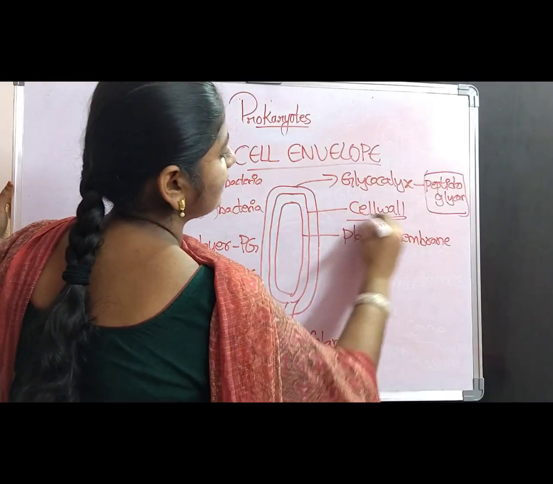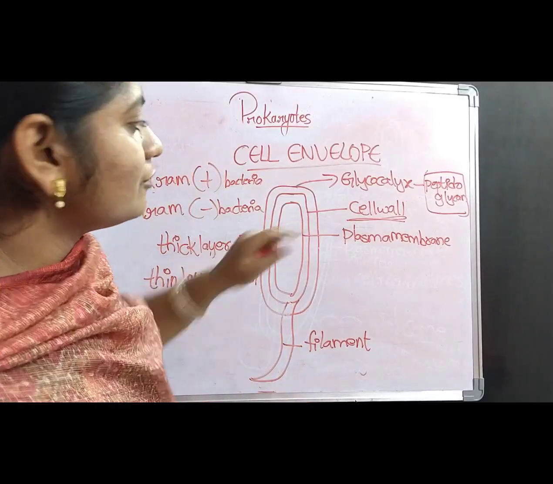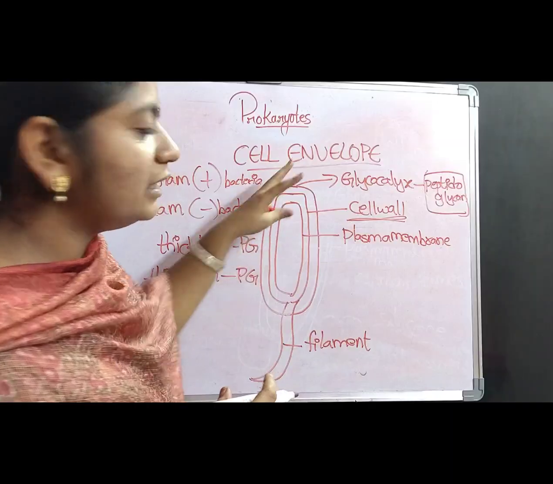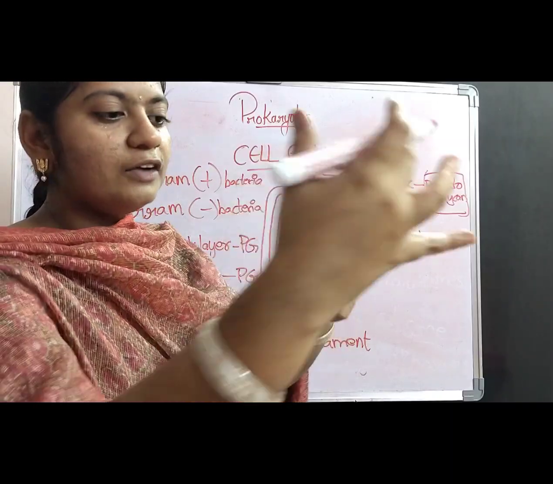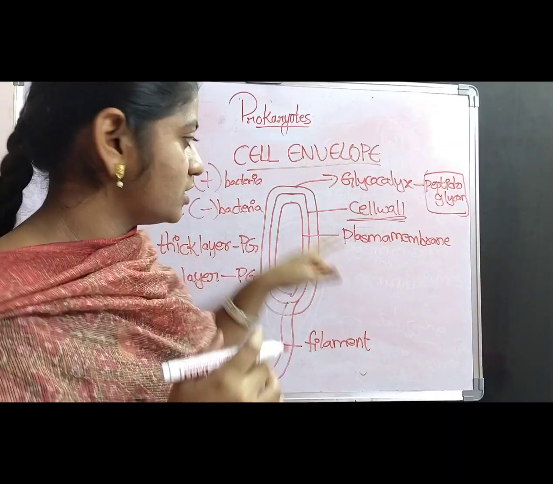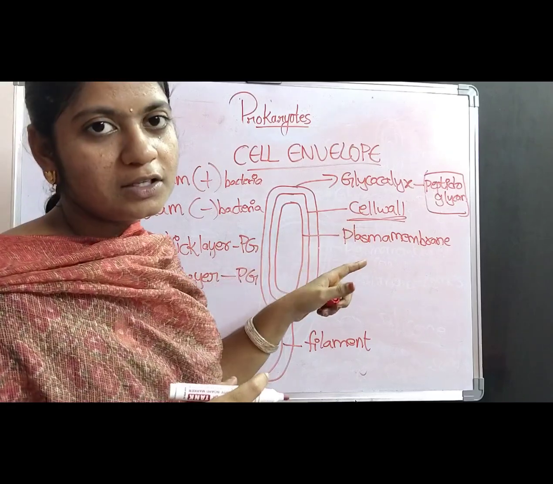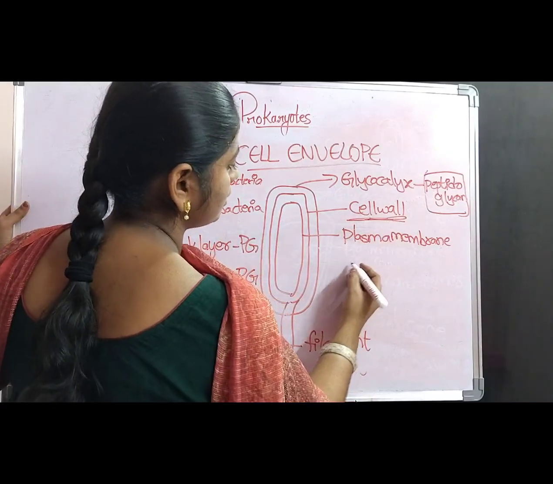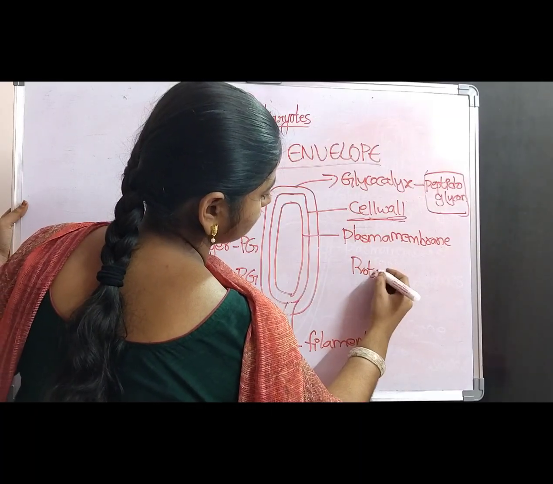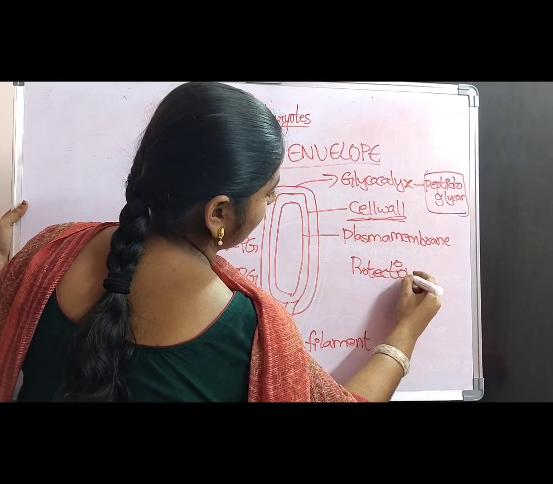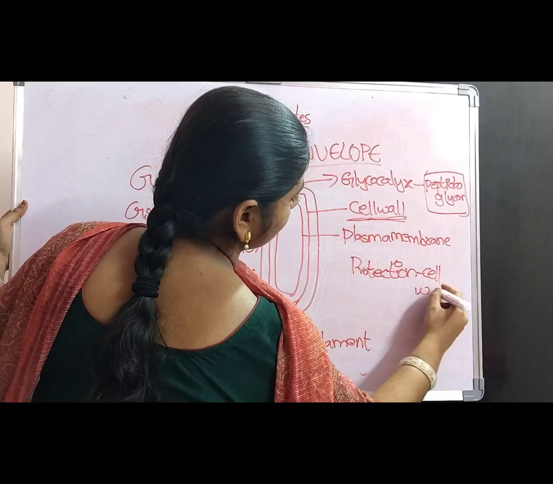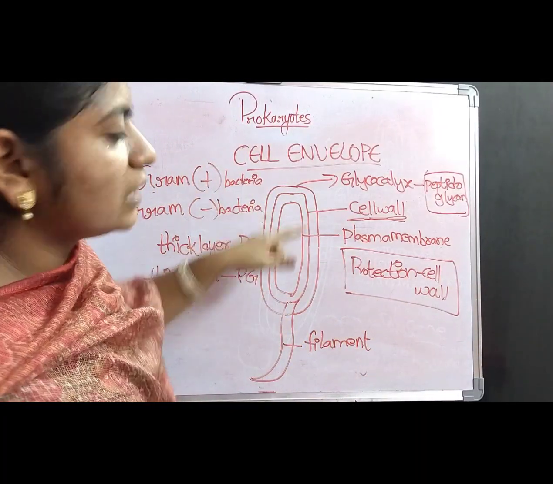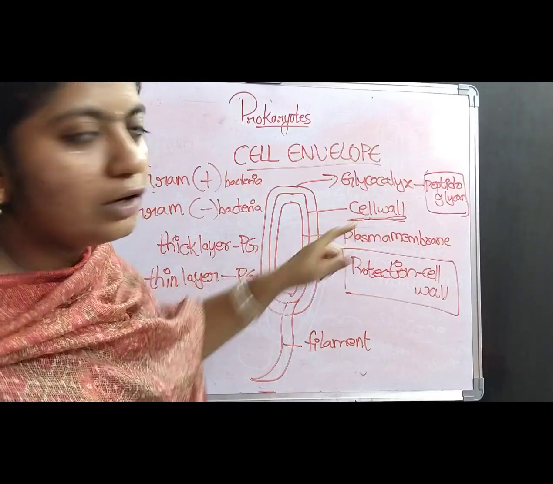Coming to the second layer, the middle layer, the cell wall. What is the function of the cell wall? The cell wall gives complete protection to the bacterial cell. If any damage or destruction occurs, the cell wall helps protect against it. So, the function of the cell wall is protection.